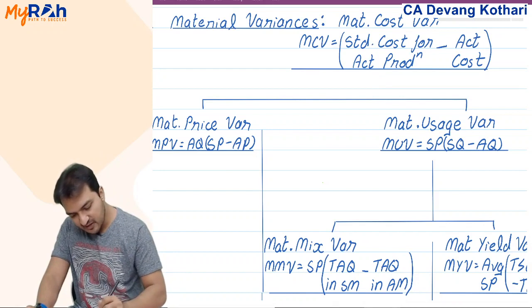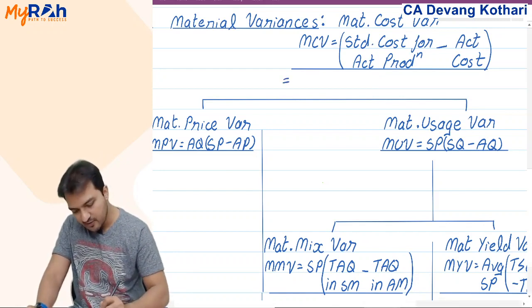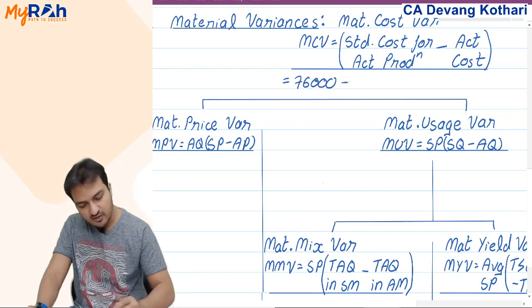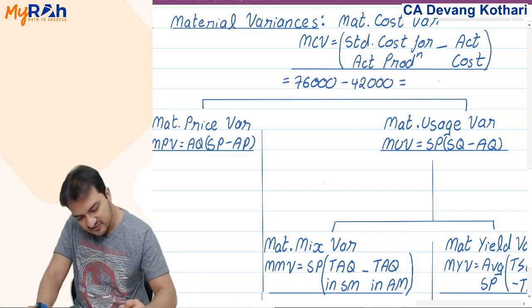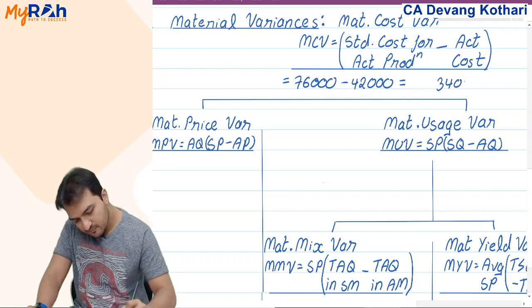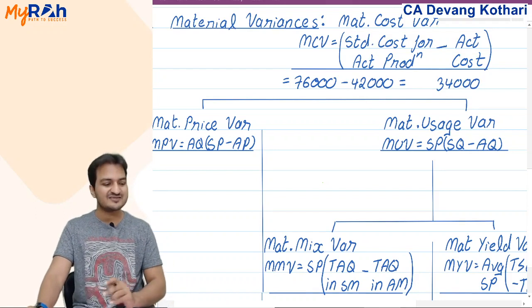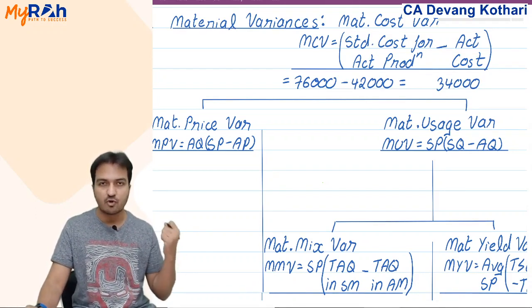So this becomes my first variance, material cost variance, MCV. Standard cost for actual production, 76,000 minus actual cost, 42,000, gives you the difference as 34,000. But this 34,000 difference, is that good or is that bad? Well, that is good because you have saved cost.